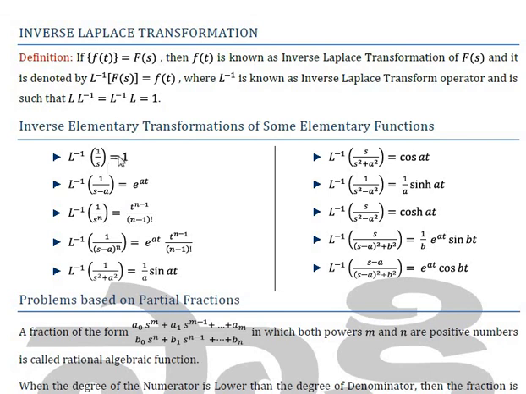Okay. So here some formulas, transformations for some elementary functions are given. That is, L inverse of 1 by s equals 1, L inverse of 1 by s minus a equals e to the power at, L inverse of 1 by s to the power n equals t to the power n minus 1 by factorial n minus 1. In this way, we will give some elementary transformations for some elementary functions.